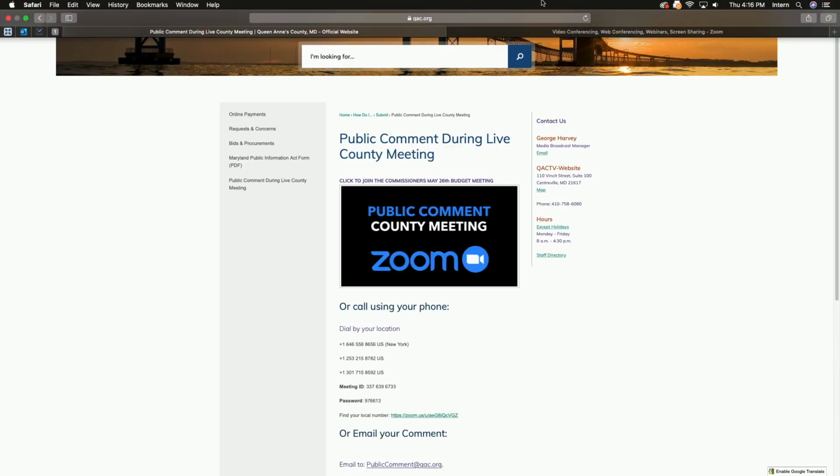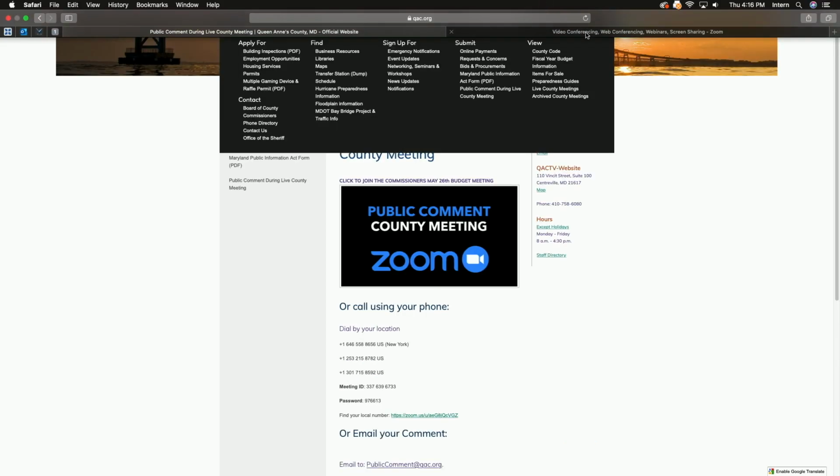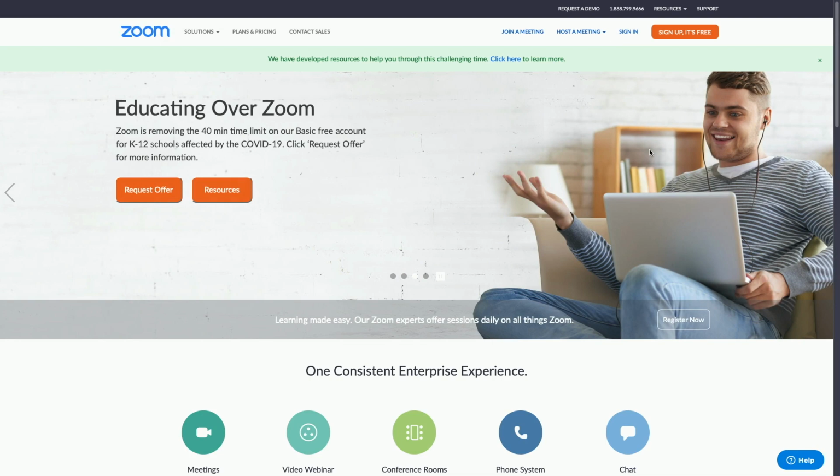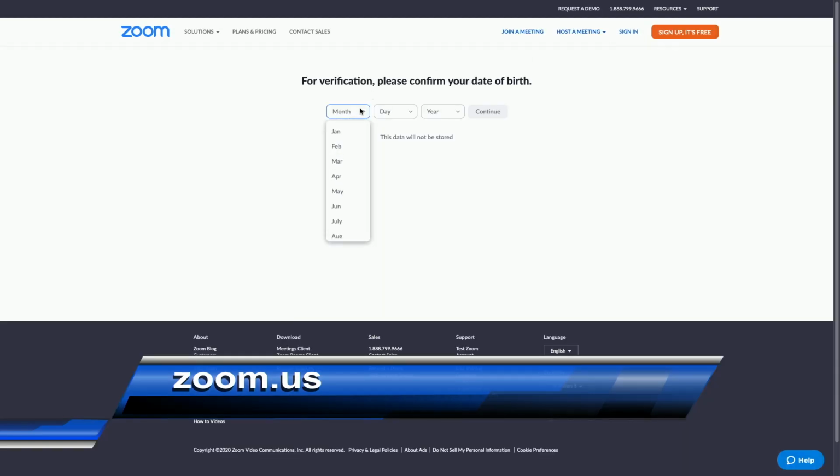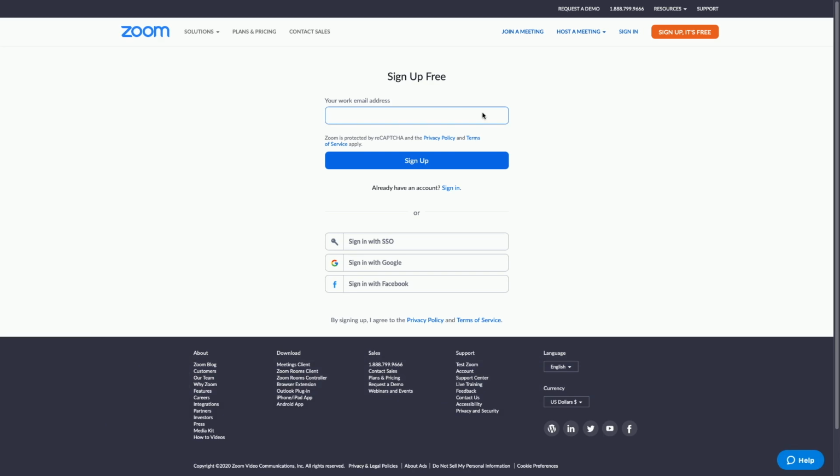So before you get to Zoom, we have to sign you up for an account. So you're going to go to zoom.us. On this page, they make it nice and easy. It's this orange button right up top. You're going to hit sign up. It's free. And it's going to ask you for your date of birth because they don't want anyone that's below 18 to be using it for safety, of course. And we'll just say 1975, the year Chris was born.